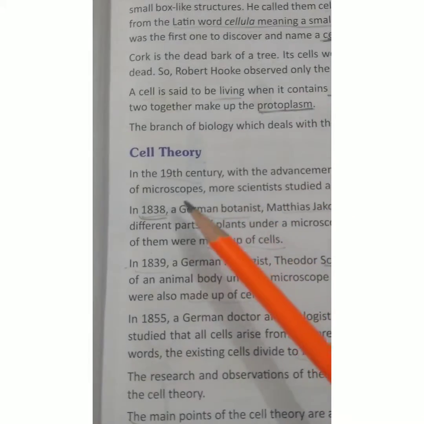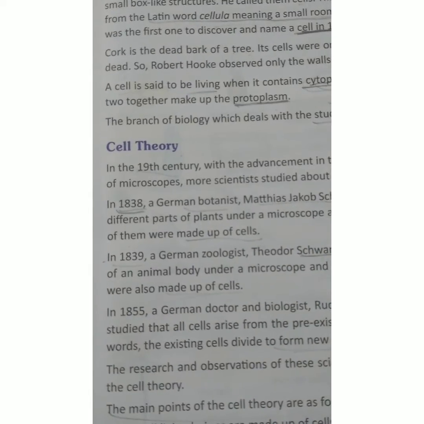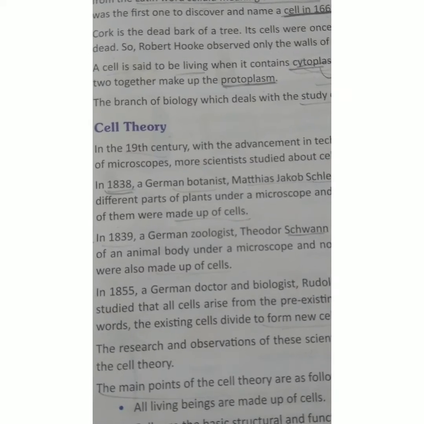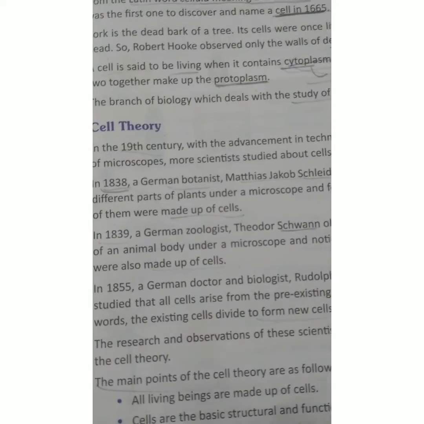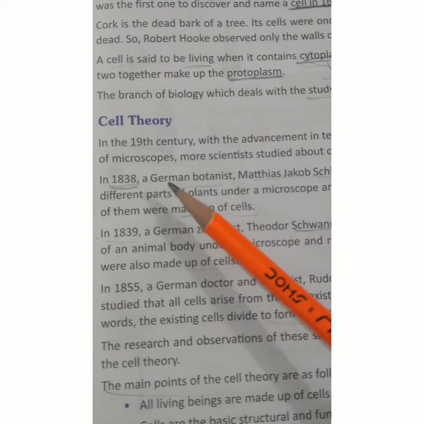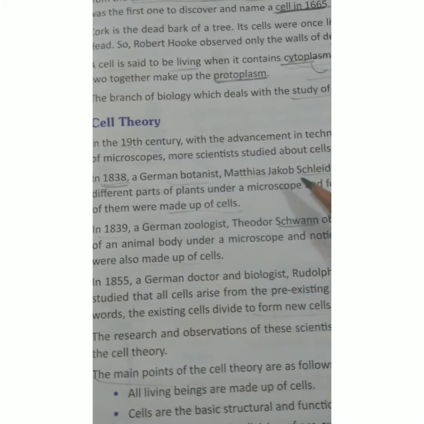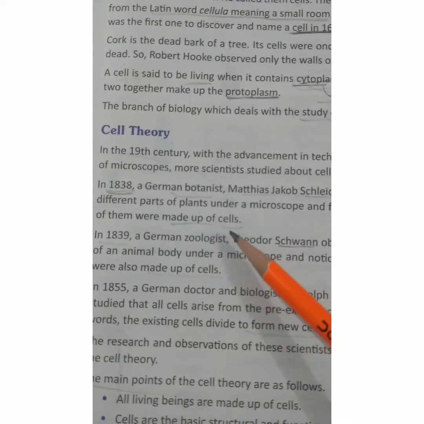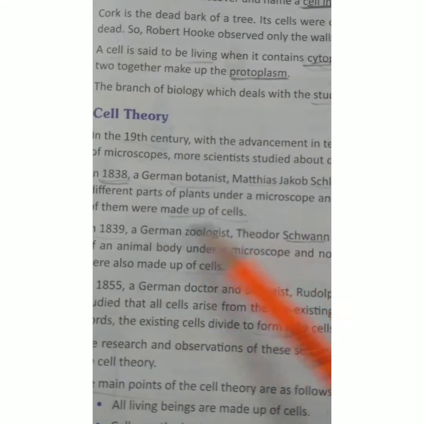Okay. Now the cell theory. As time passed, in the 19th century there was more advancement in technology. New microscopes were developed, and scientists got new knowledge through them. In 1838 the German botanist Matthias Schleiden observed that different parts of plants are also made up of cells.